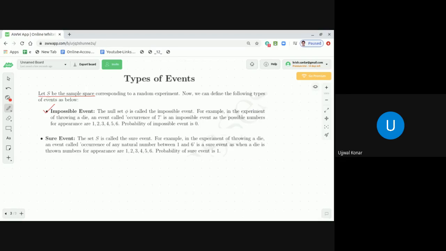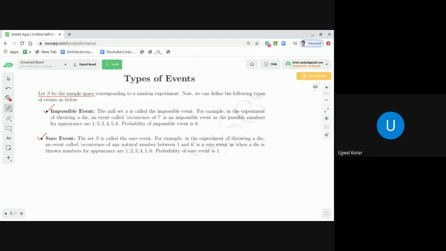The set S is called the sure event. Means, in set theoretic notation, if S is the sample space, then S is called the sure event. Now let's look at a practical example. For example, in the experiment of throwing a die, an event called occurrence of any natural number between 1 and 6 is a sure event.